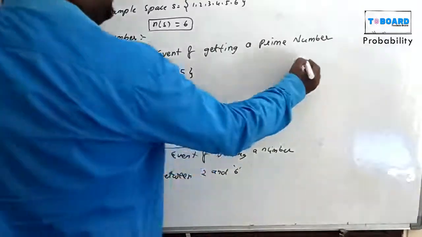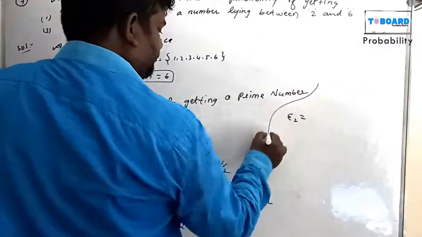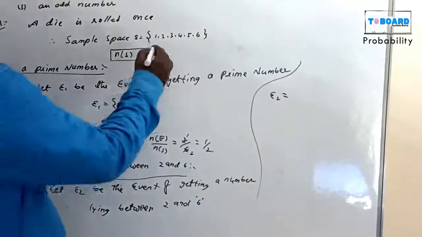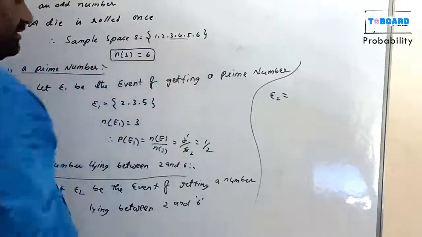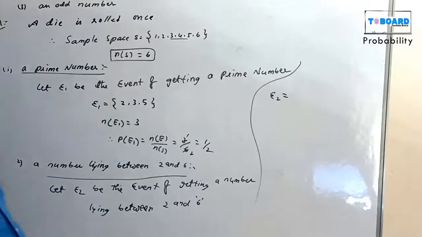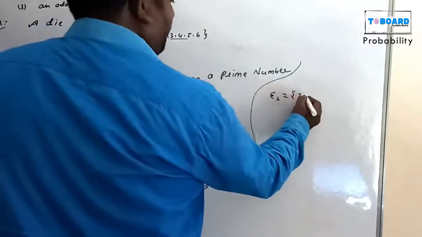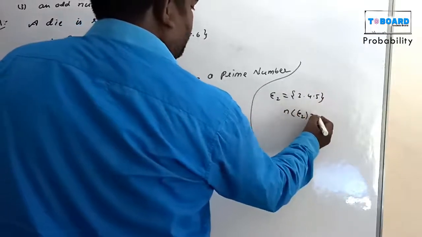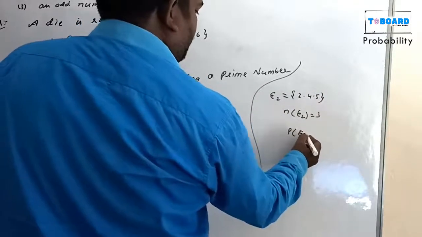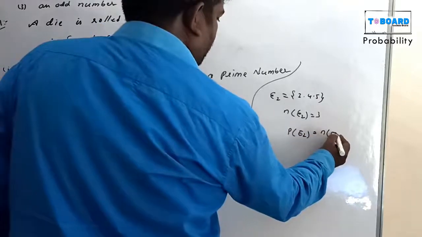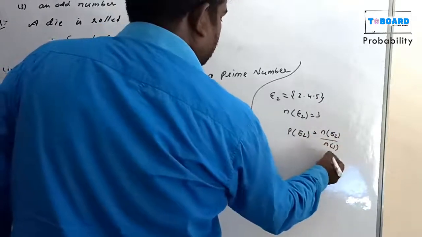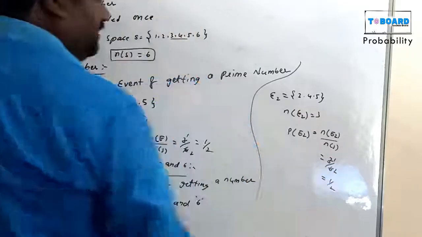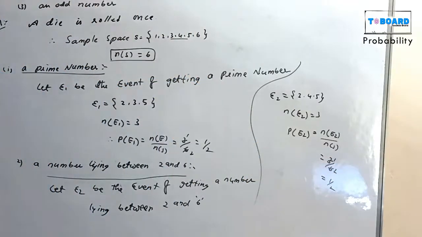That means E2 equals the numbers in between 2 and 6. What are the numbers? 3, 4, 5. N of E2 equals 3. Probability P of E2 equals N of E2 by N of S, that equals 3 by 6. 3 ones are 3, 3 twos are 6, so the probability is 1 by 2.